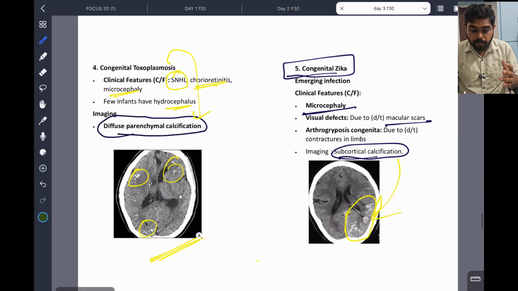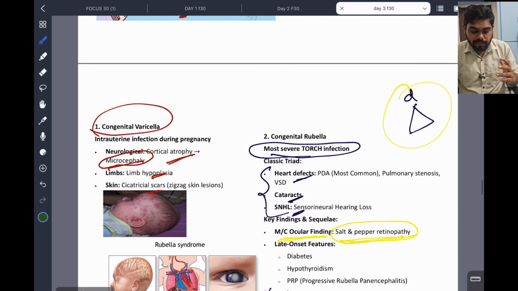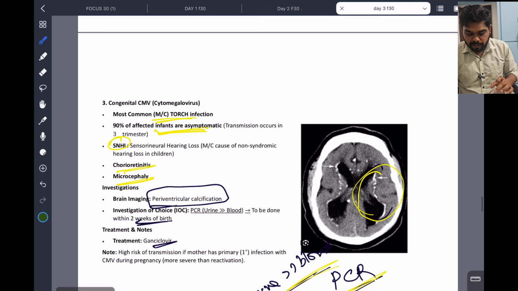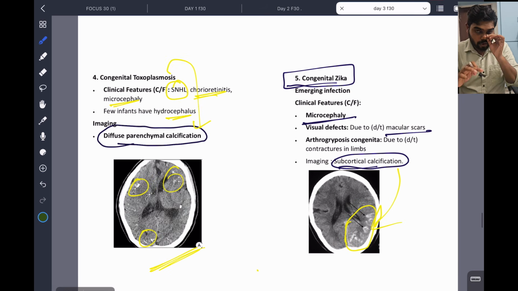Okay, then I discussed the highly important congenital infections, TORCH infections, varicella, rubella triad is important, and congenital CMV. This is already asked, and around the ventricle, periventricular calcification, urine PCR. Okay, and toxoplasma, you can see the parenchyma diffusely has calcifications, and congenital Zika, in the subcortical area there are calcifications, which is a newly emerging infection.